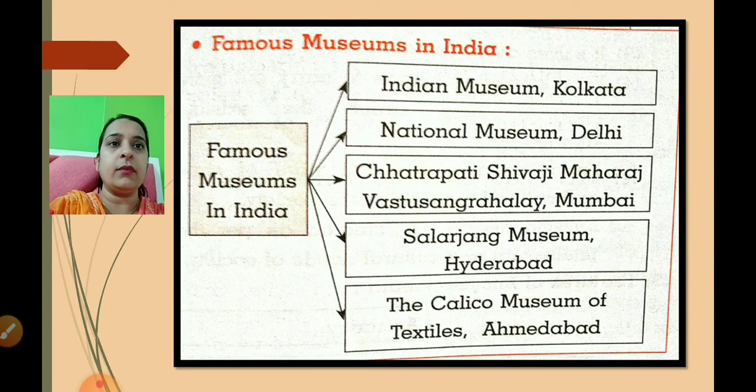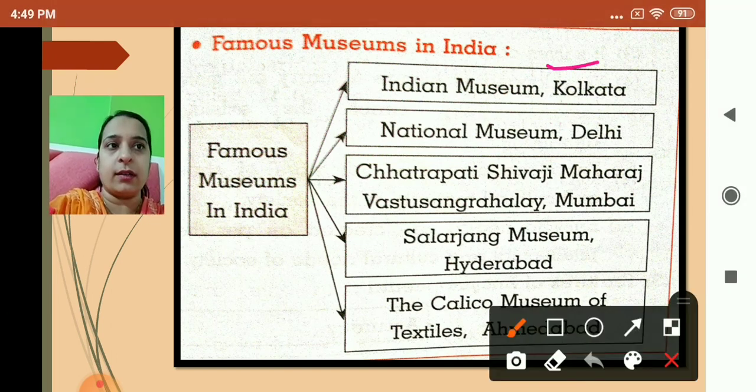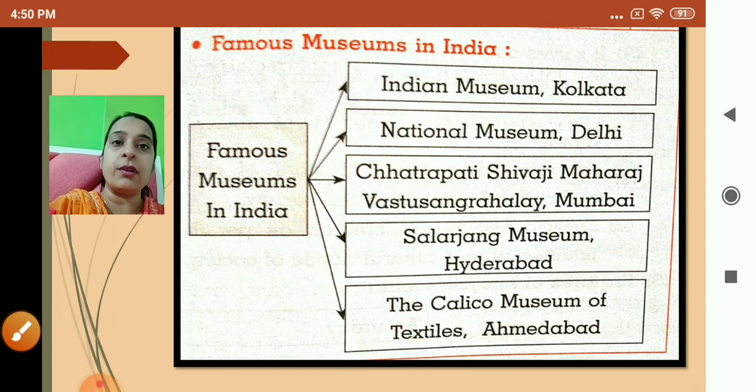Now next one, famous museums in India. Here I have just directly given you the answer. Famous museums in India: Indian Museum, Kolkata; National Museum, it's at Delhi; Chhatrapati Shivaji Maharaj Vastu Sangrahalaya, it's at Mumbai; Salar Jung Museum, Hyderabad; Calico Museum of Textiles, Ahmedabad. Now children, sometimes what they do, they give the question and they give one box, they fill and give. Means one answer is given, then you have to write any 4. So that way also sometimes it is given. But you should remember all the answers.